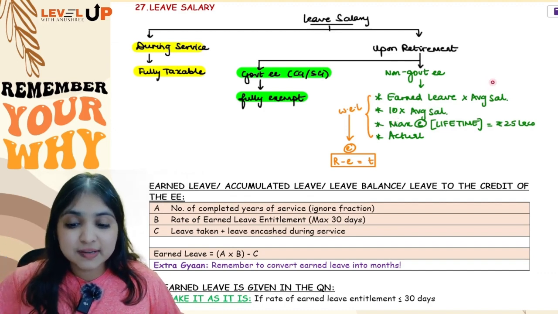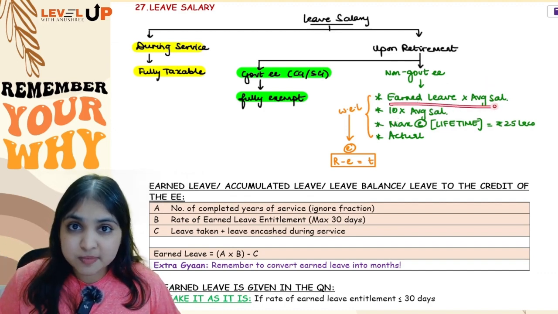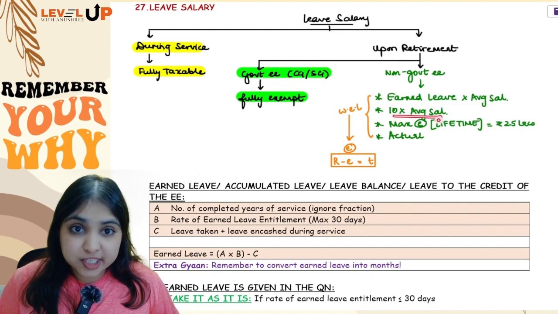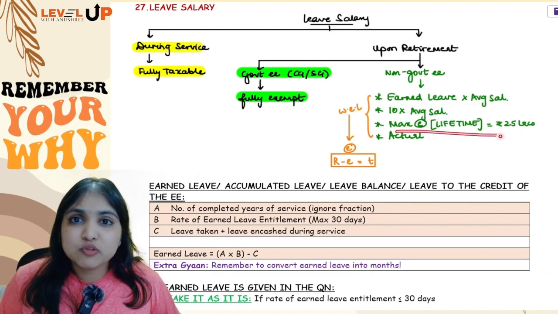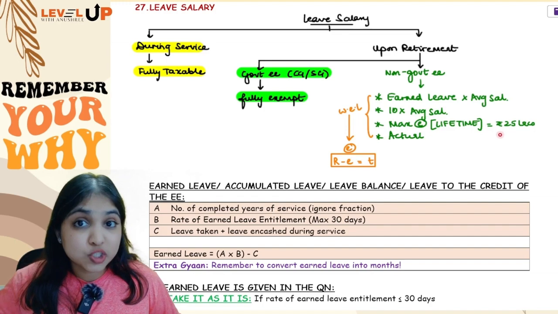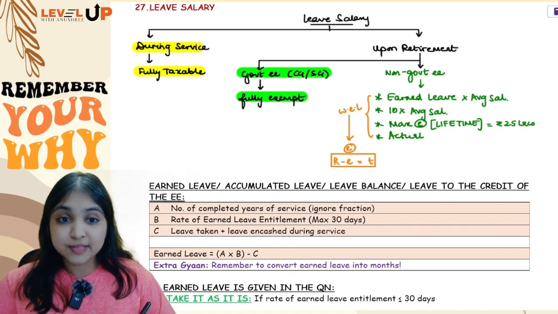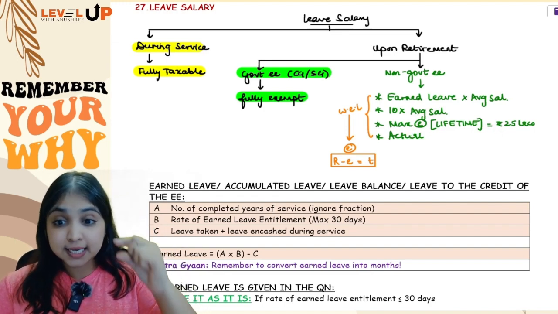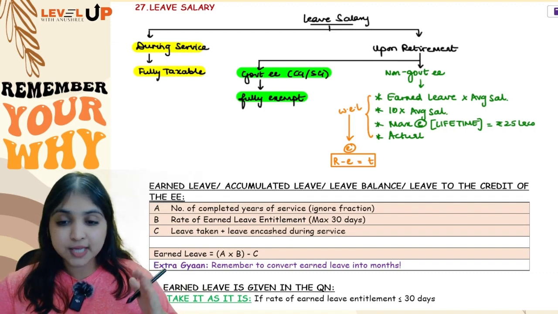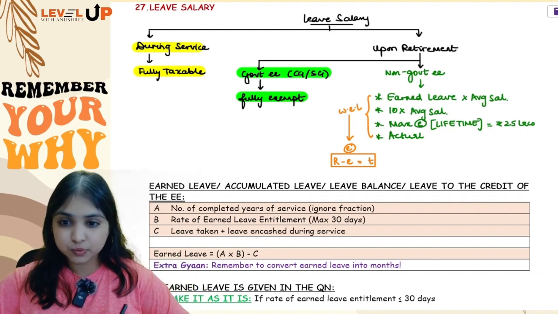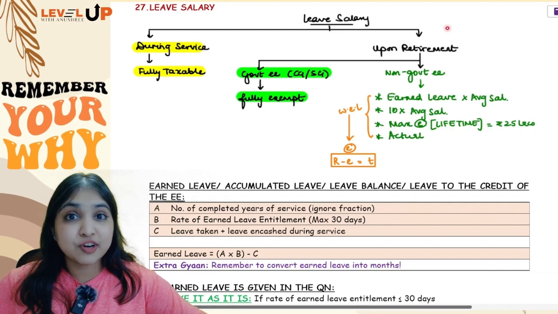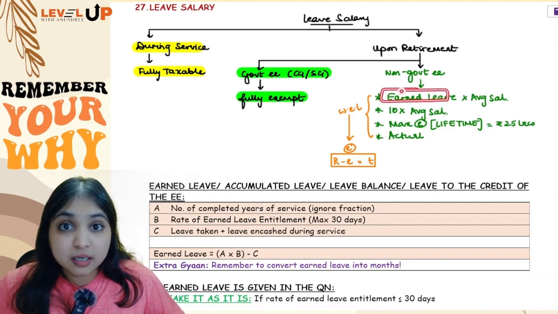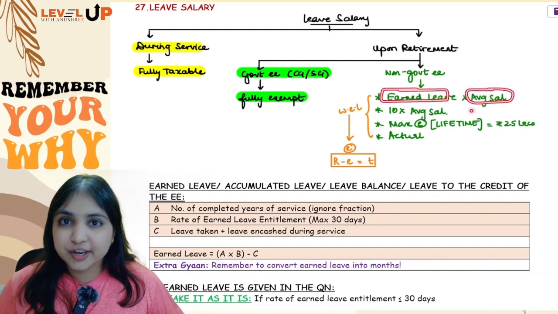What are the 4 things? Once again tell me. Earned leave into average monthly salary, then 10 into average monthly salary, then maximum exemption which you can enjoy in your entire lifetime is 25 lakh rupees and actual leave salary. So out of these 4, whichever is the least, that is going to be exempt leave salary. Received minus exempt, balance will be taxable. Okay. Now let us try to understand how to calculate earned leave and how to calculate average monthly salary.